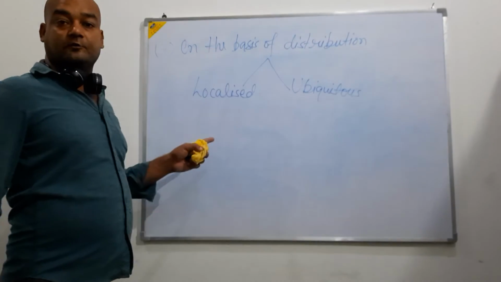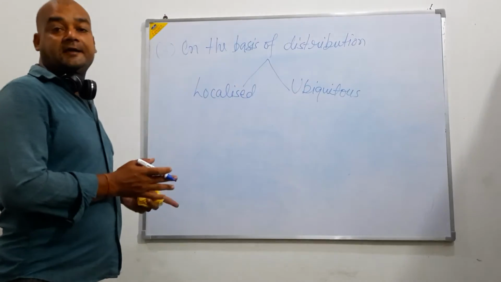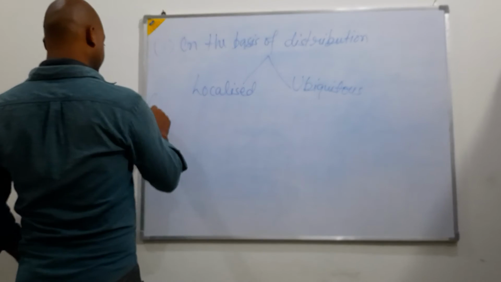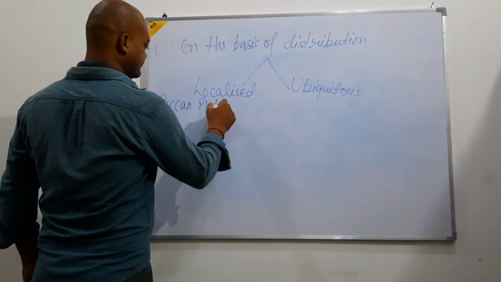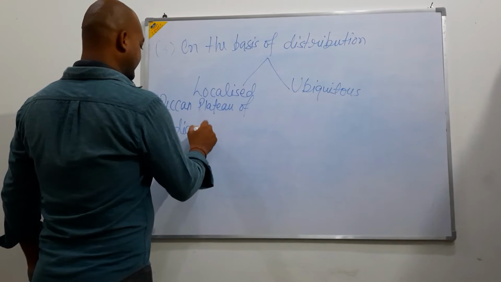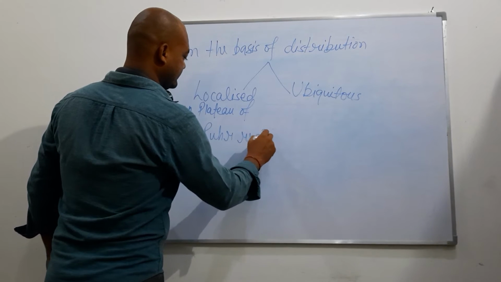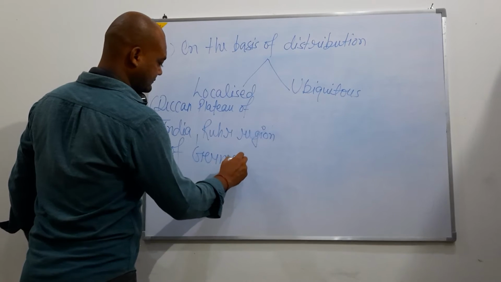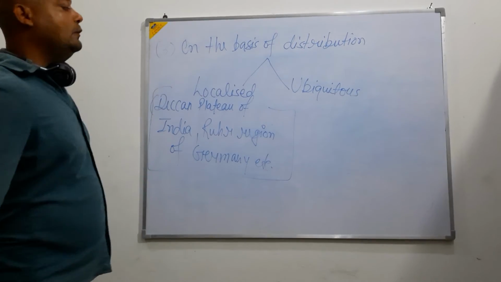So what is the localized resource? Resources which are present in any local area. That is the example of the localized resource. We can say Deccan Plateau of India, beside that Ruhr region of Germany, etc. These are some examples of the localized resources.